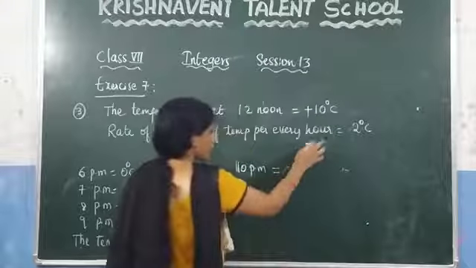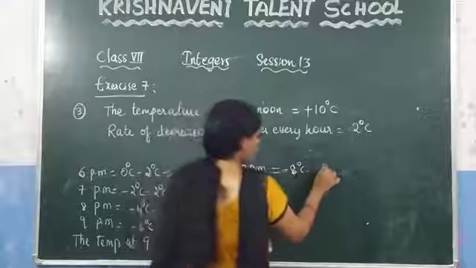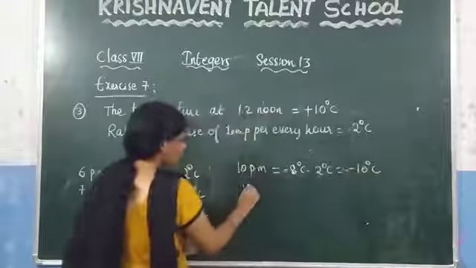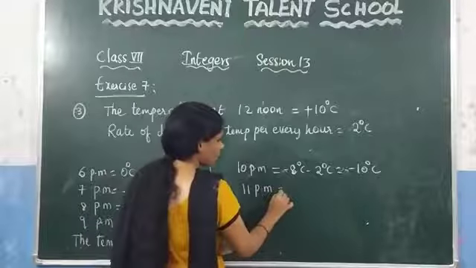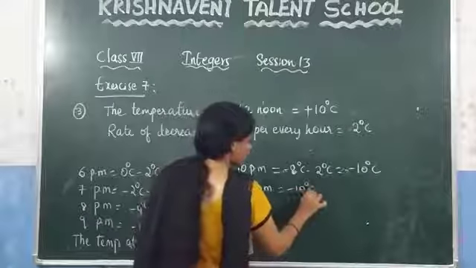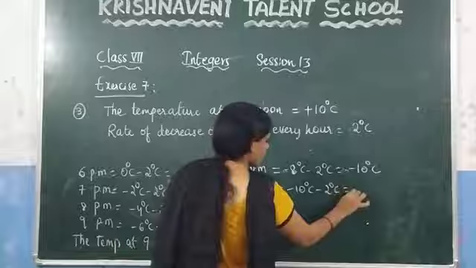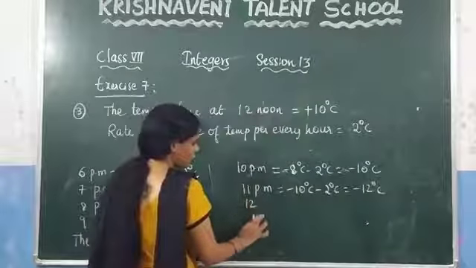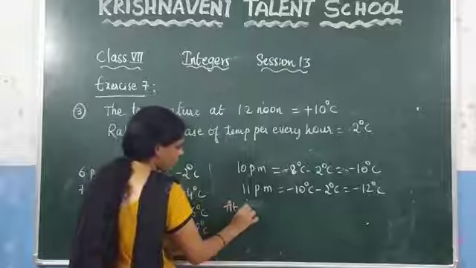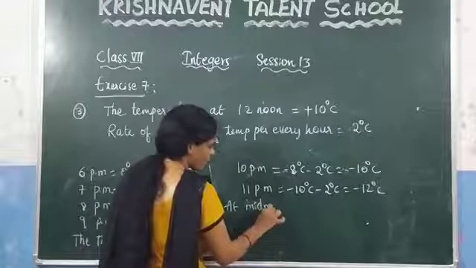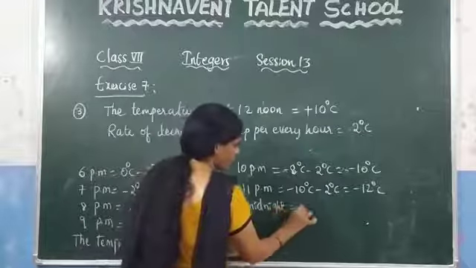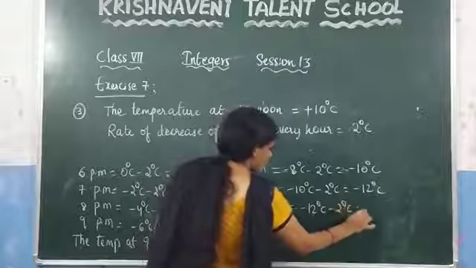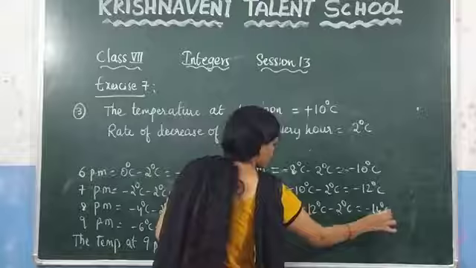And for each hour how much is it decreasing? 2 degrees centigrade. So what will be minus 10 degrees centigrade. Now calculate at 11 p.m., which is minus 10 degrees centigrade minus 2 degrees centigrade, which is minus 12 degrees centigrade. Now at midnight they asked here, right? At midnight what will be the temperature? Which is minus 12 degrees centigrade minus 2 degrees centigrade, which is minus 14 degrees centigrade.